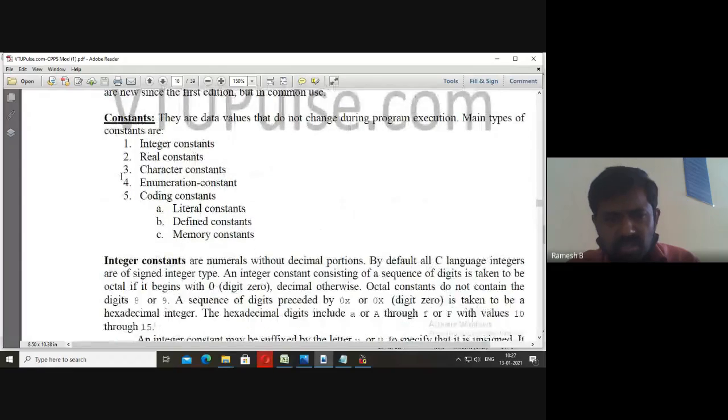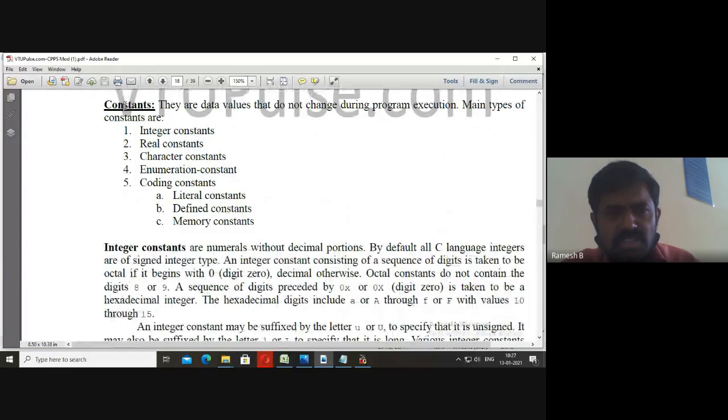So the next thing is constants. They are data values that do not change during the execution. They are known as constants. We have integer constants, real constants, character constants, enumeration constants, and coding constants. In the coding constants, again we have literal constants, defined constants, and memory constants.